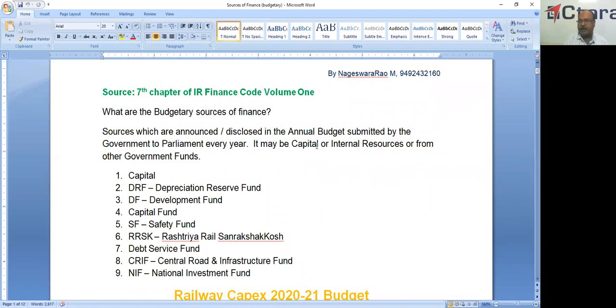After meeting all day-to-day expenditure and demands 3 to 13 and demand number 1 and 2, we have surplus. That surplus we appropriate to various funds, that is called internal resources. And from other government funds, like Central Road Infrastructure Fund, National Investment Fund and RRSK, direct funds given by the Ministry of Finance are called other government funds. These three are the main sources.